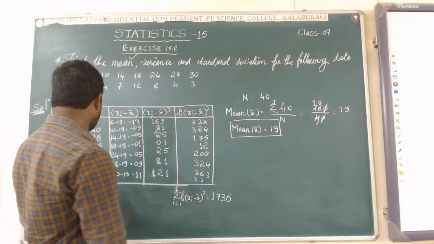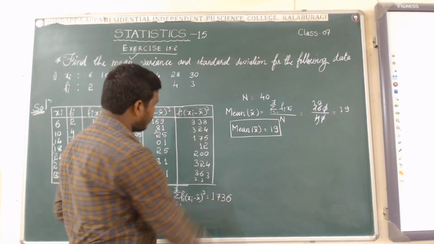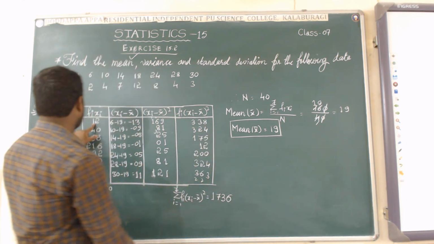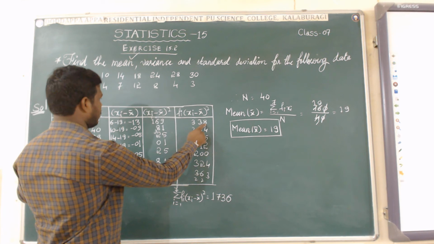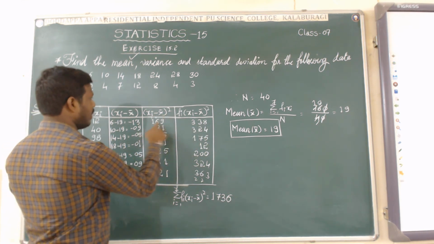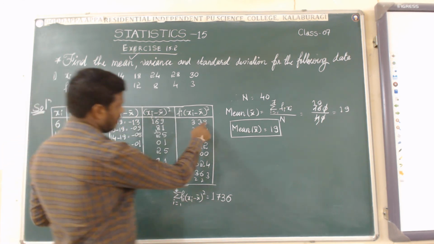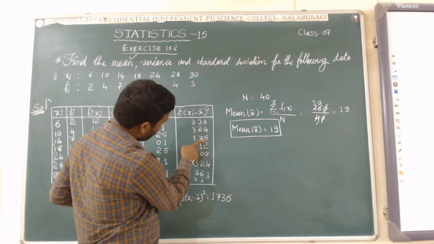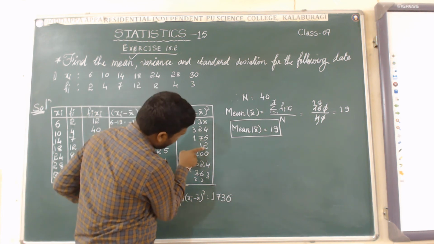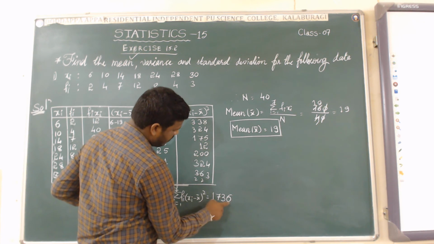I will count again. 2 times 9 is 18, carry 1. 2 times 6 is 12, 13. Okay, right. 2 times 1 is 2 plus 3 is 5, 12, 17, 19, 23, 26, 6 and carry 2.